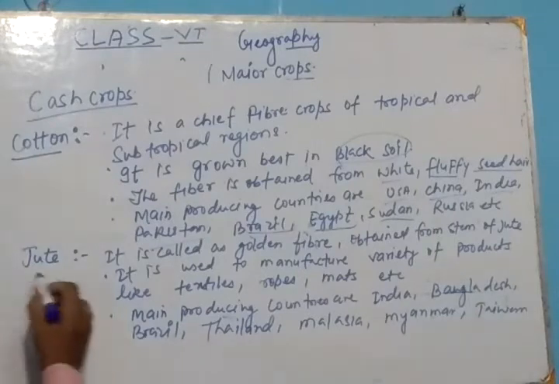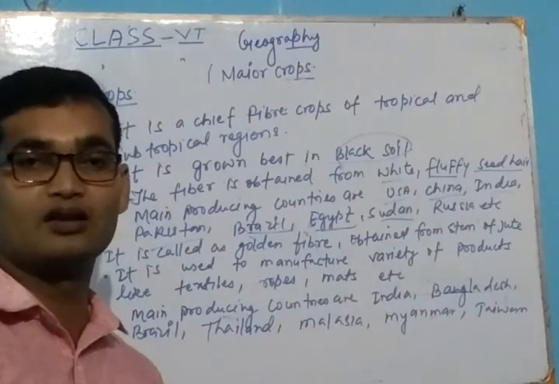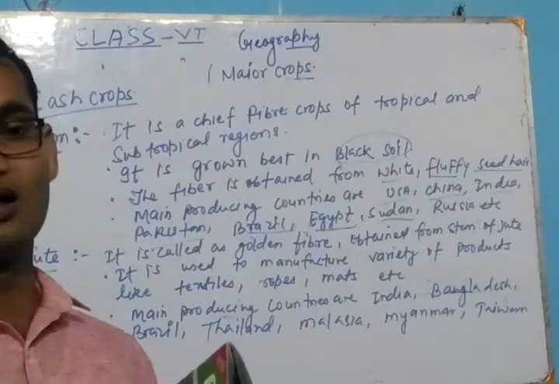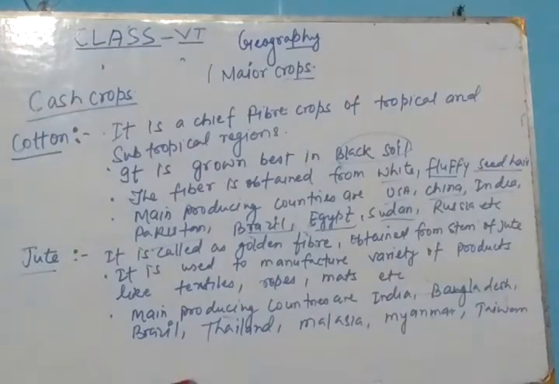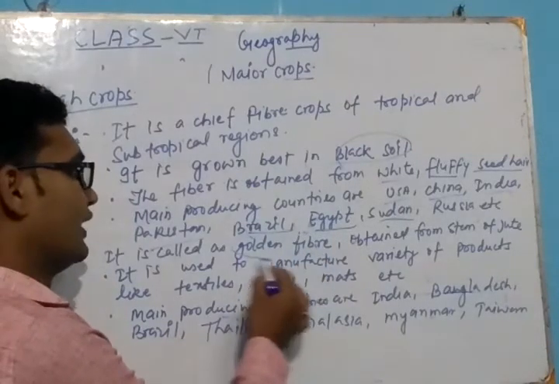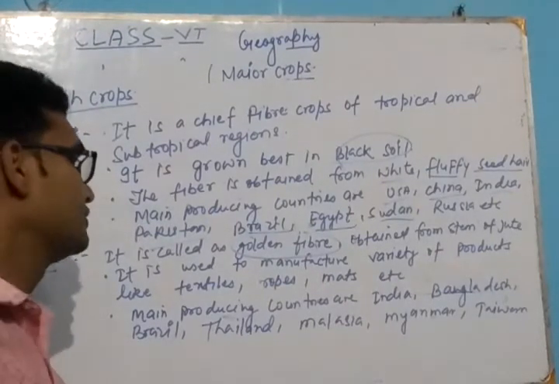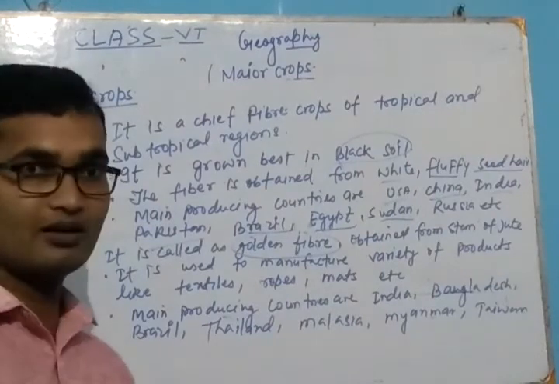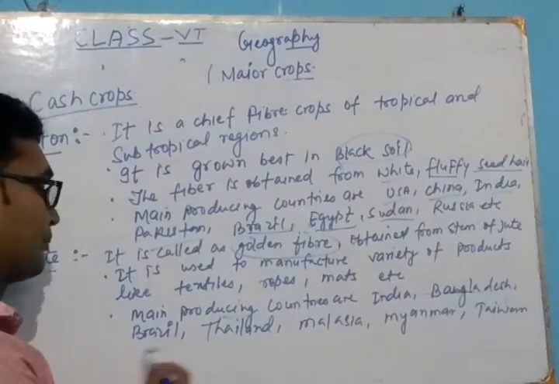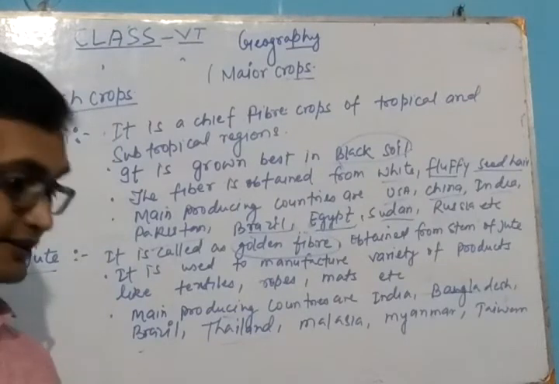Next one is jute. Jute is another fiber, means cash crop, that is used to make different types of products like bags, mats, etc. This is called the golden fiber. Jute is called the golden fiber, and the best producing countries of jute are Bangladesh and India. And other producing countries are Brazil, Thailand, Malaysia, Myanmar, Taiwan, etc.